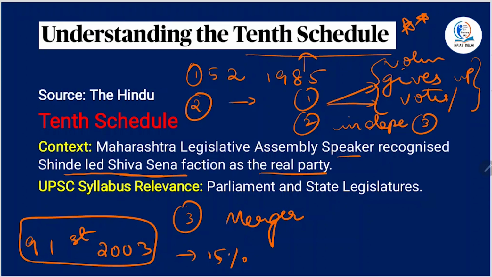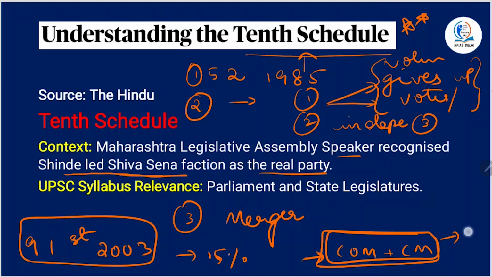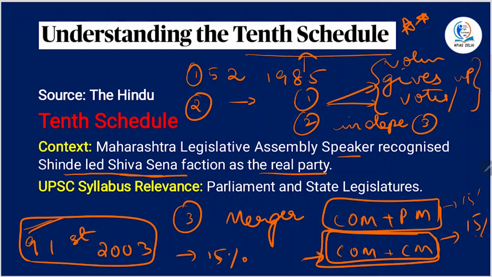The same applies to Parliament, including the Chief Minister. The Council of Ministers including CM should not exceed 15% in the state legislatures, and Council of Ministers plus PM should not exceed 15% at the center. This same amendment also dealt with disqualification.